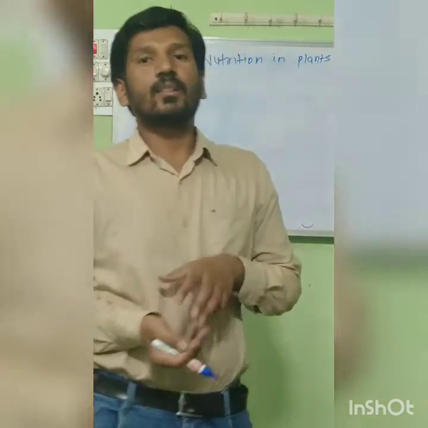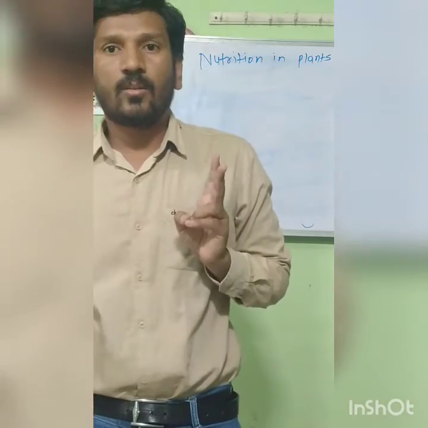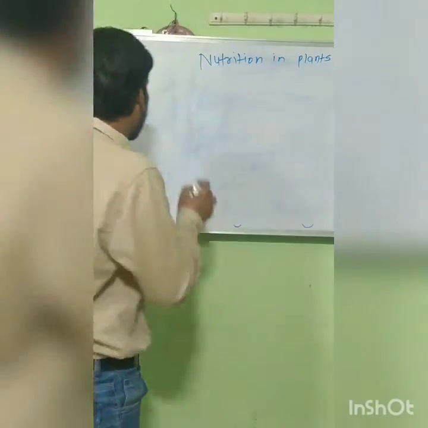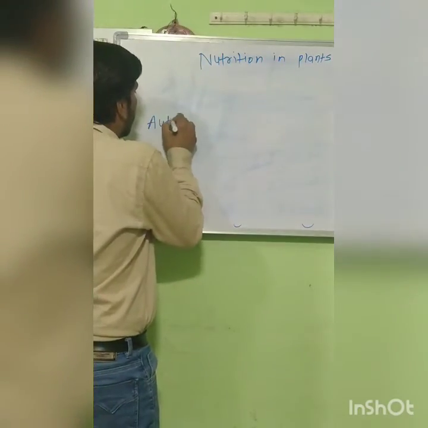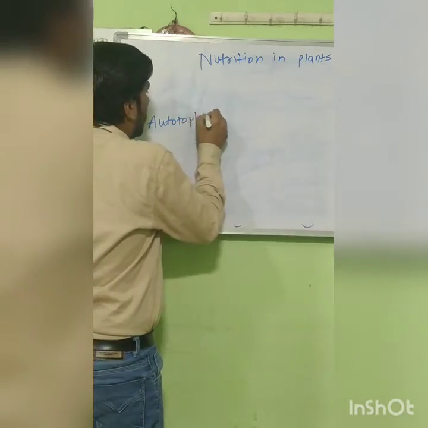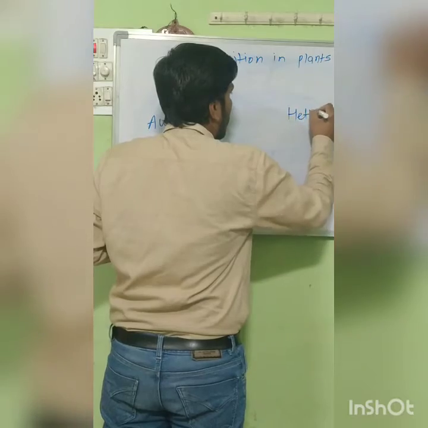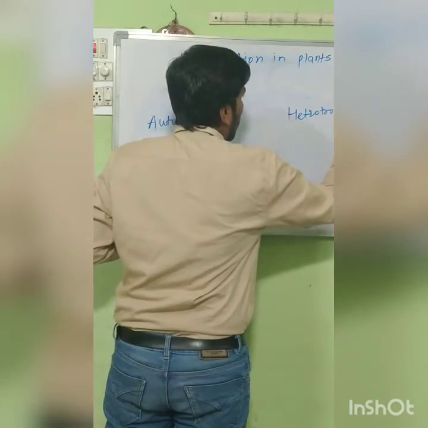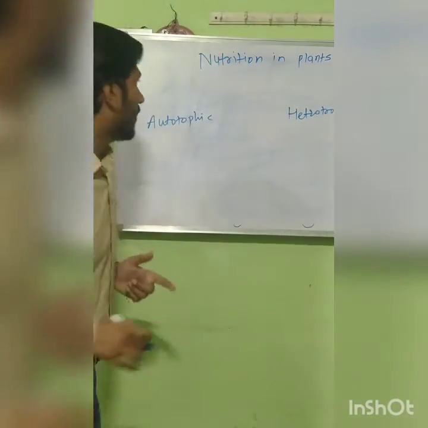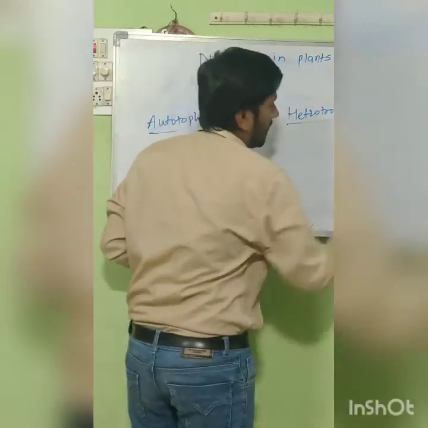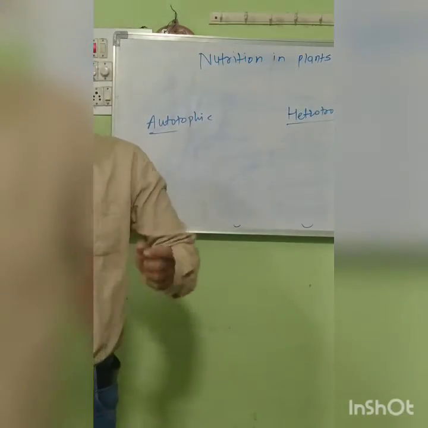In plants, there are two different types of modes of nutrition. First is autotrophic, and second is heterotrophic. These are the different modes of nutrition.